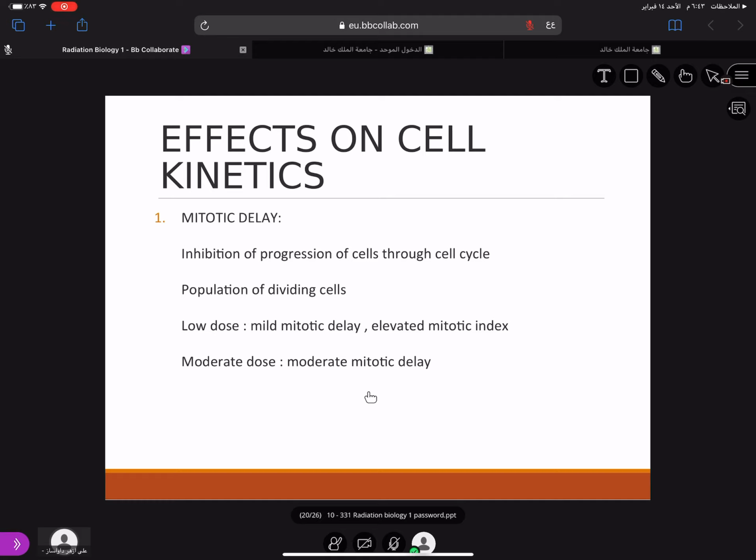When the patient reaches 20 or 50 grays, there are chances that the patient will undergo permanent disability of the oral mucosa, meaning the elasticity of the oral mucosa is lost. So the mitotic delay is permanent because of the extreme, high dose, and the mitotic index doesn't come back to normal. So this is what is called cell kinetics: mitotic delay.